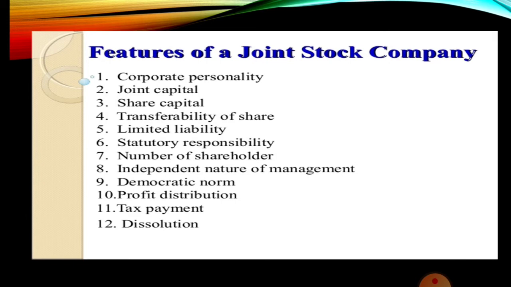The member cannot claim that the property of the business is his. That is not allowed in the case of a joint stock company. Transferability of shares. That is the fifth characteristic of a joint stock company. Shares in a company are freely transferable.